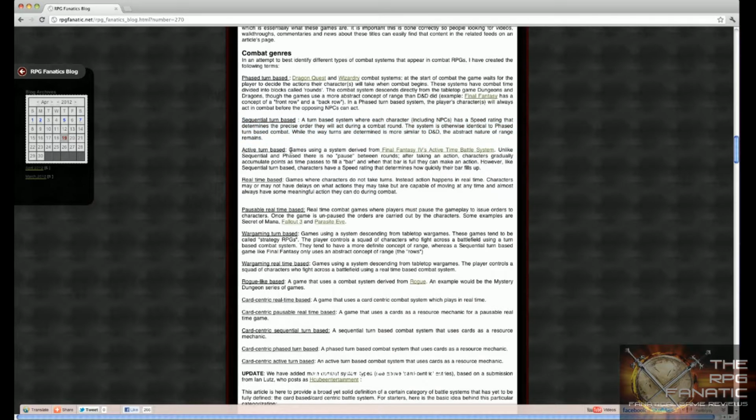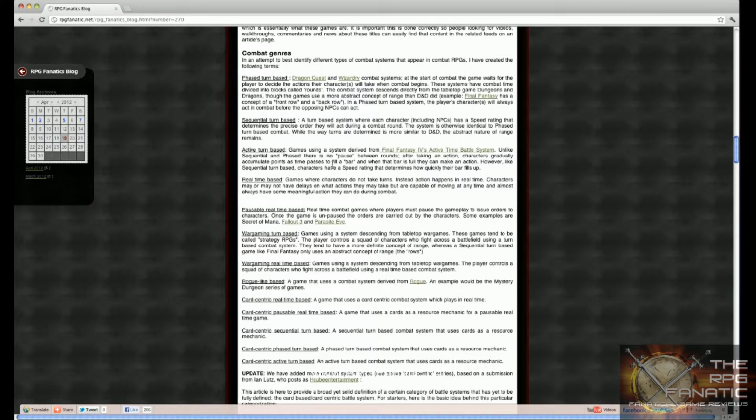The next type of turn-based is active turn-based. Games using a system derived from Final Fantasy IV's active time battle system. There's a lot of games that have this. Unlike sequential and phased, there is no pause between rounds. After taking an action, characters gradually accumulate points as time passes to fill a bar, and when that bar is full, they can make an action. Sometimes there'll be a bar and sometimes there won't be a bar. It depends on the game.